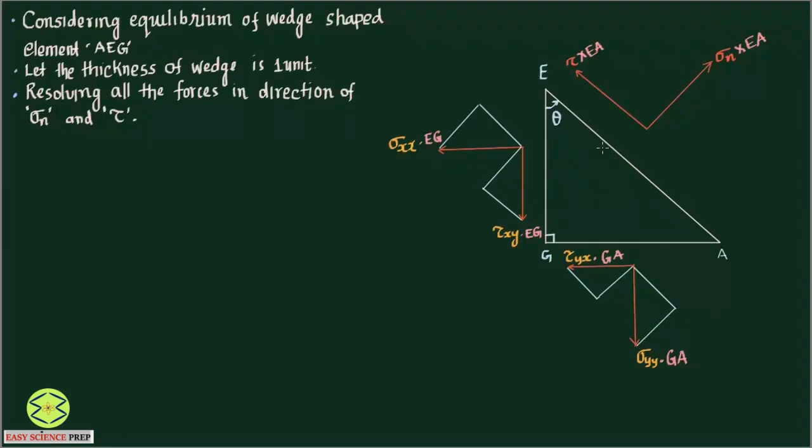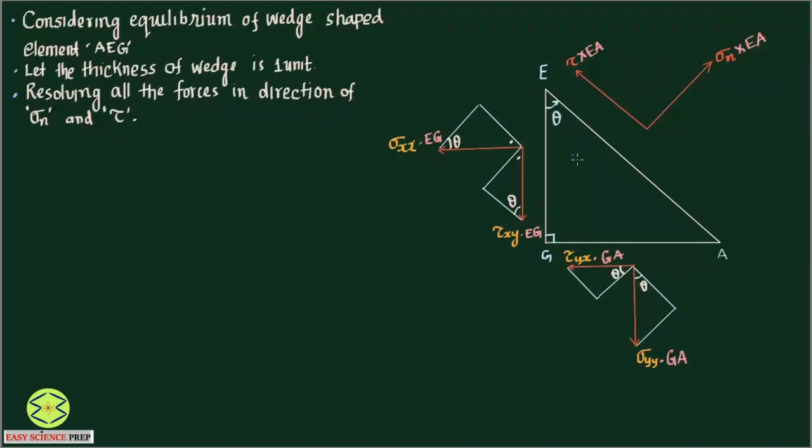Now what about the angles? If you see, this line and this line are parallel. This angle is theta, so this angle is also going to be theta. Now this angle and this angle are the same, because this is perpendicular, so obviously this angle is going to be theta here. This line is parallel to this line, so this angle is going to be theta, a corresponding angle, and since this angle is theta, this angle will be theta.